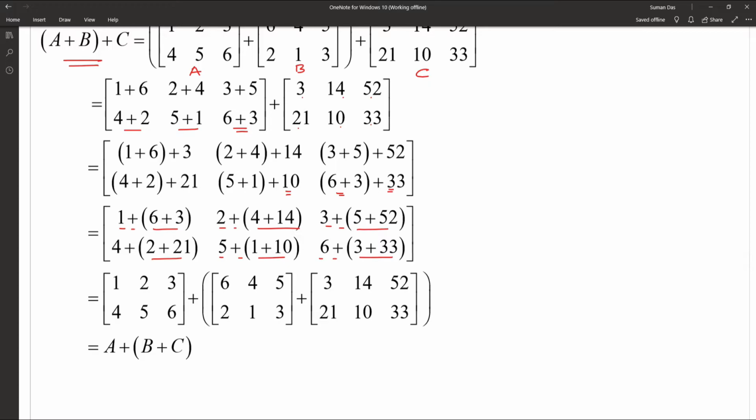So that can also be written as, according to the matrix 1, 2, 3, 4, 5, 6, that is our A, plus that one is our B and C. So that one is A plus (B plus C). So (A plus B) plus C is equal to A plus (B plus C). So that example proves the associative law is applicable for the addition of matrices.